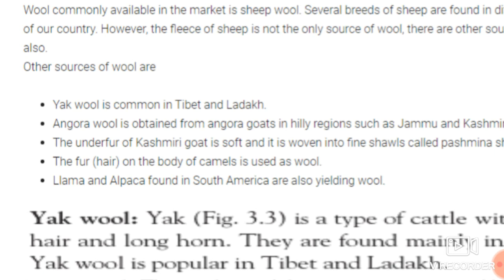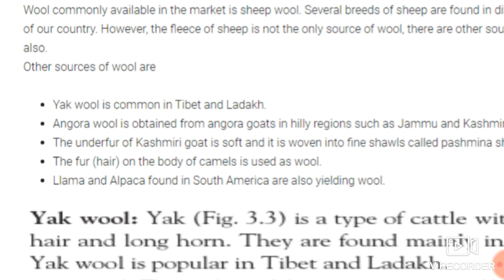The fur or the hair on the body of the camel is also used as wool. The sheep also contains hairs, but just like sheep, there are certain other animals which also possess hairs, and those hairs are mainly used for making fabrics.